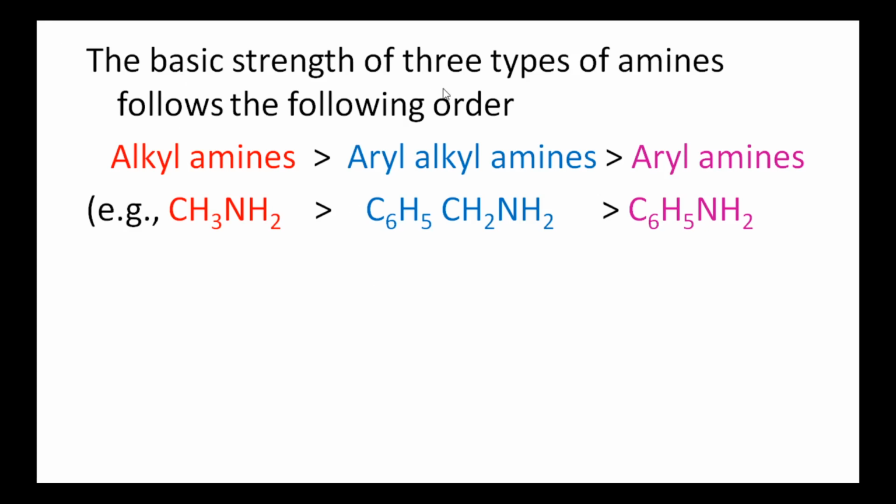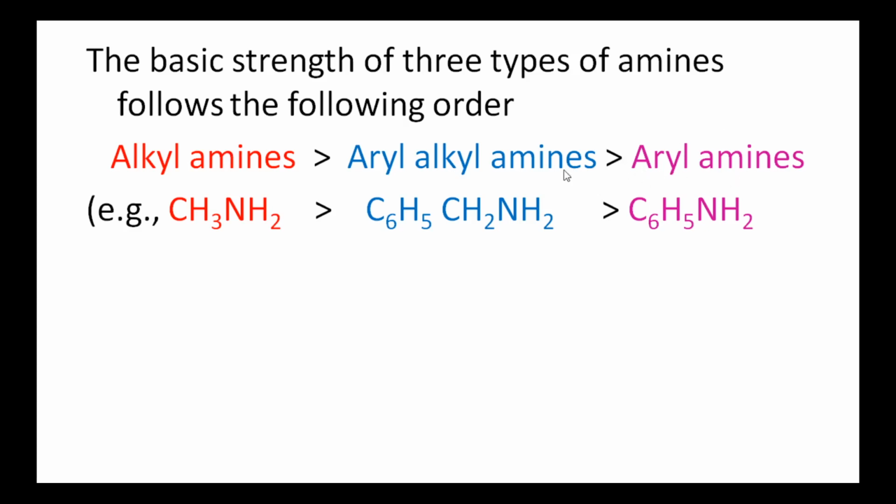The basic strength of three types of amines follows the following order. There are three types of amines: alkyl amines, aryl alkyl amines, and aryl amines. Of all these, alkyl amines are more basic than aryl alkyl amines, which are more basic than aryl amines.